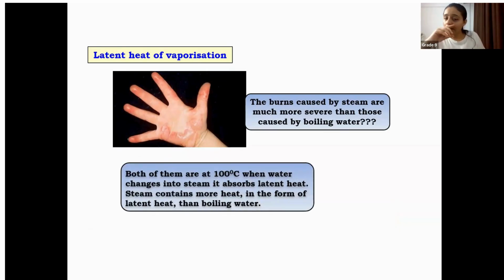Both of them are 100 degrees Celsius. When water changes into steam, it absorbs latent heat. Steam contains more heat in the form of latent heat than boiling water. So this is the reason why burns from steam are more severe. Everybody, I want you to write this explanation in your notebook and tell me when you have done.